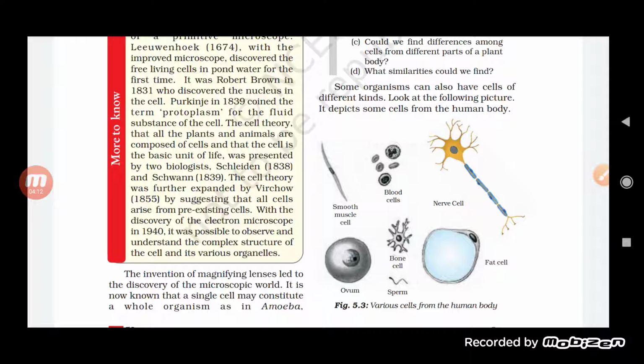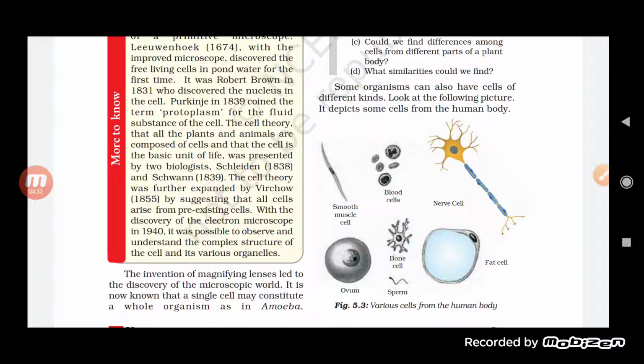Then the ovum, a single large spherical structure present in the female body. This ovum is also a single cell. When it fuses with the sperm, it gives rise to a zygote. So this is a single cell right now.